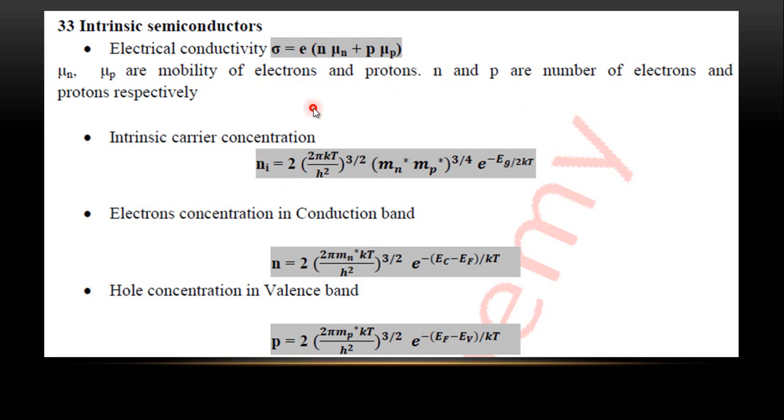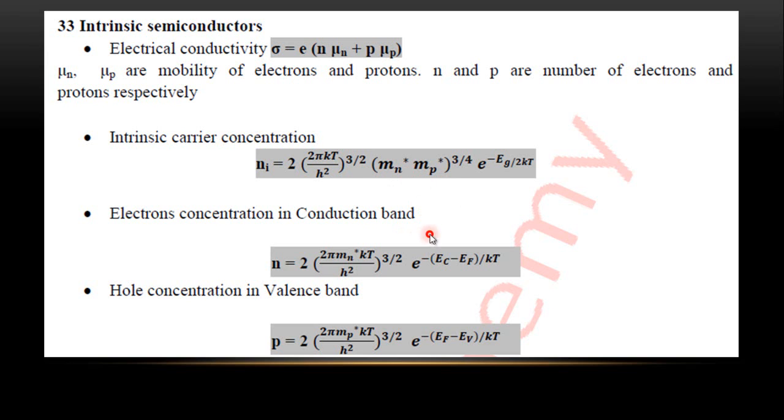And intrinsic carrier concentration ni is 2 pi kT upon h square to the power 3 by 2, mn star mp star to the power 3 by 4, e to the power minus Eg upon 2kT. So this formula tells you that the carrier concentration depends on the exponential of Eg, on T to the power 3 by 2, and also on the 3 by 4 power of the effective masses of the hole and electron.